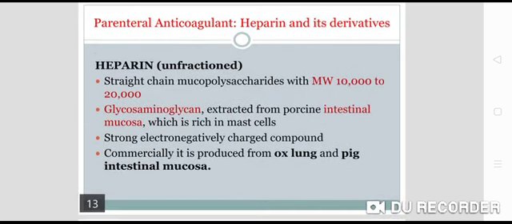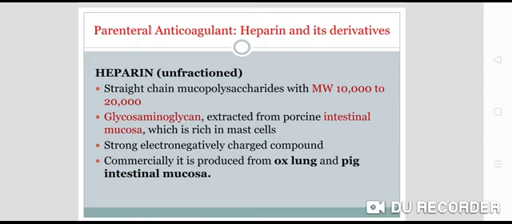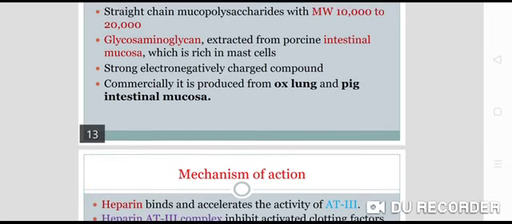Now, parenteral anticoagulants like heparin and its derivatives. Heparin, or unfractionated heparin, is also called high molecular weight heparin, because it is a straight chain mucopolysaccharide with a molecular weight of 10,000 to 20,000. It is a glycosaminoglycan extracted from porcine intestinal mucosa, which is rich in mast cells. It is a strongly electronegative compound, and commercially it is produced from ox lung and pig intestinal mucosa.